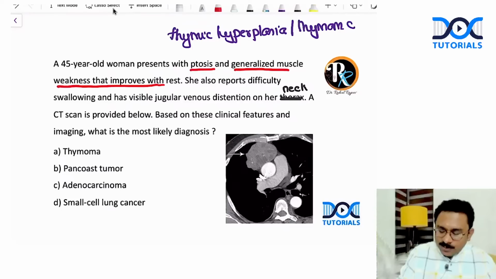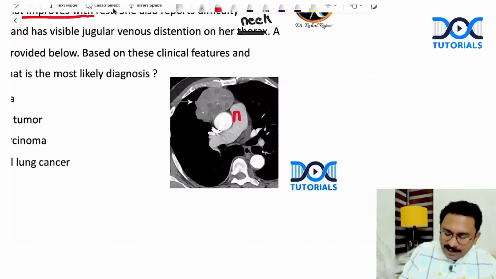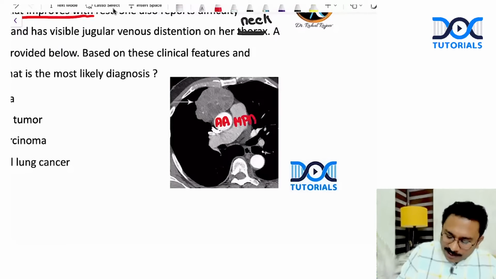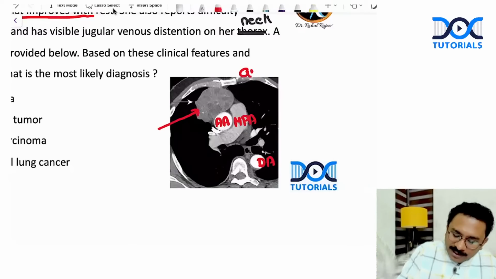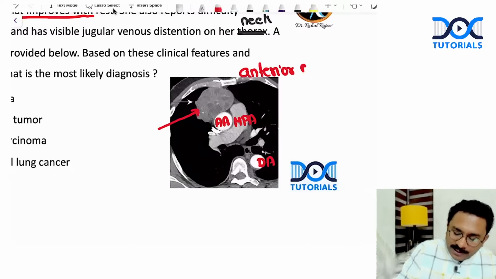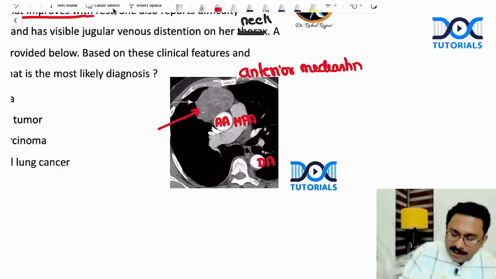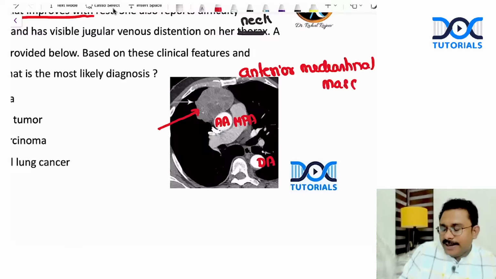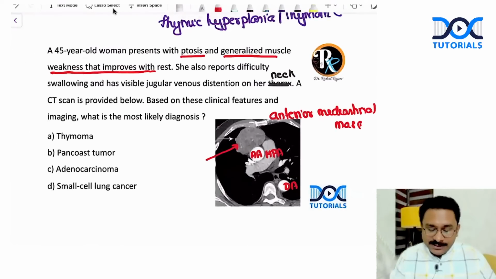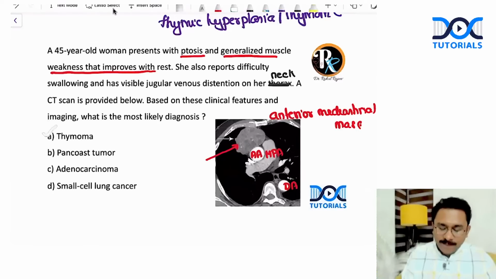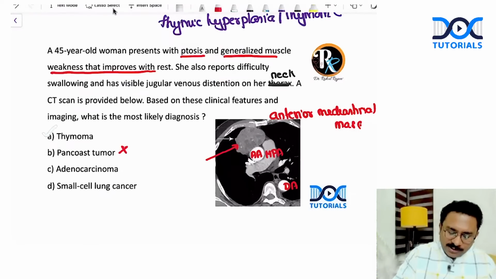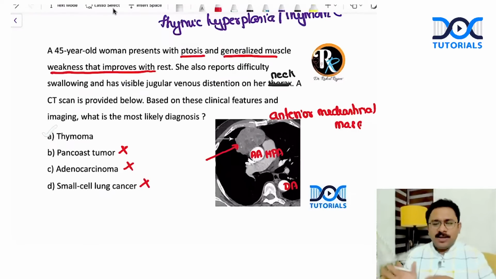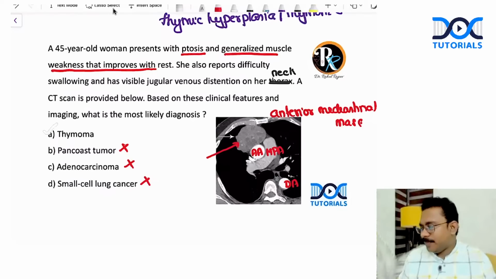And if you look at the image as well, this is the ascending aorta. Let me just mark once again. This is the ascending aorta. This is the main pulmonary artery. This is the descending aorta. And you can see this is an anterior mediastinal mass, and thymoma is an anterior mediastinal mass. The answer for this question is thymoma. And we know that Pancoast tumor is not associated. Adenocarcinoma, small cell carcinoma, no. It's only thymoma, right?